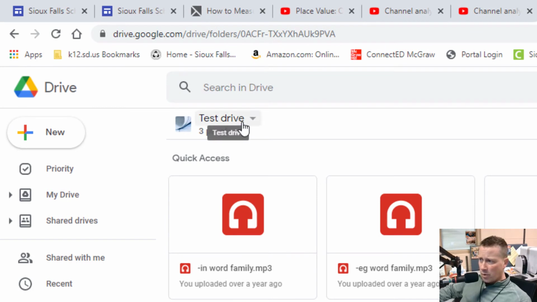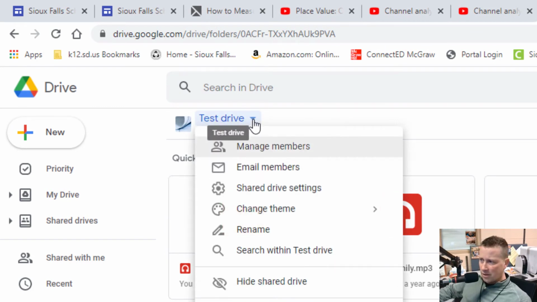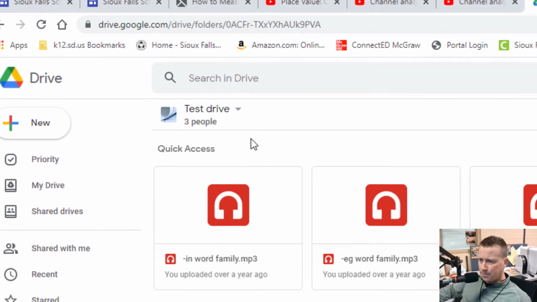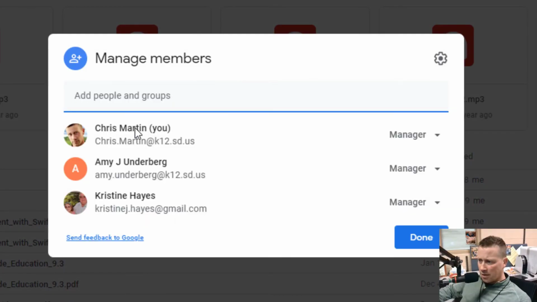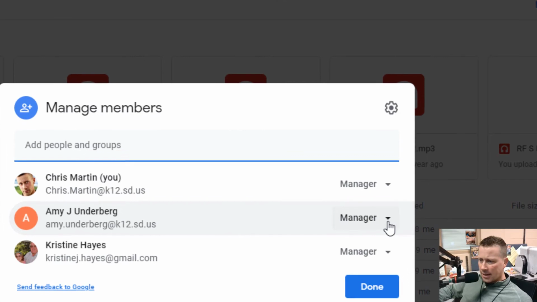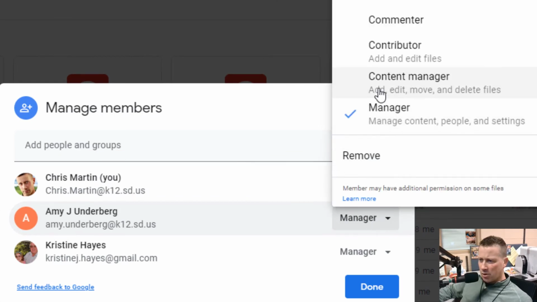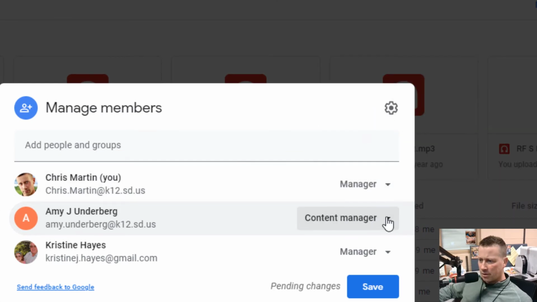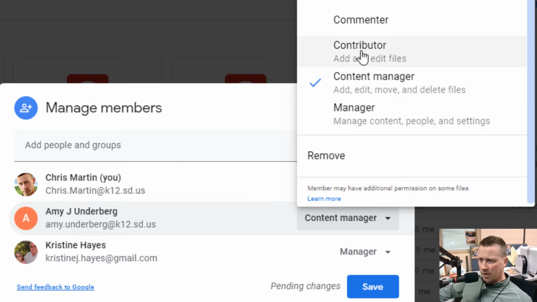So when we take a look at this drive that I've set up and I go into Manage Members, here I can see easily that I've got 3 people in here. Now, I started out with myself, and I can add people and groups in here. And so let's say with Amy here, initially when you add a person, usually they're probably a content manager or something of a lesser degree like a contributor or commenter.